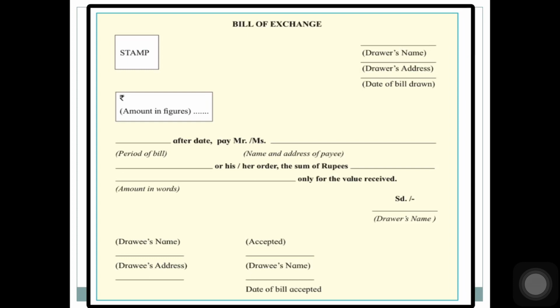Then on the right hand side, SD means signed. Signed, the drawer's name and drawer's signature will come here. Then see the left side below, the drawee's name and drawee's address will be written. And when the drawee accepts the bill, he will write the word accepted and then he will sign, write his name and the date of acceptance of the bill. So this is the specimen. You will have to draw this specimen in your board exams and you will get 5 marks for this if you draw it correctly.